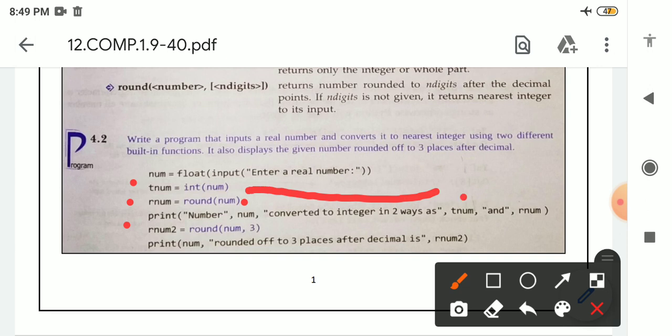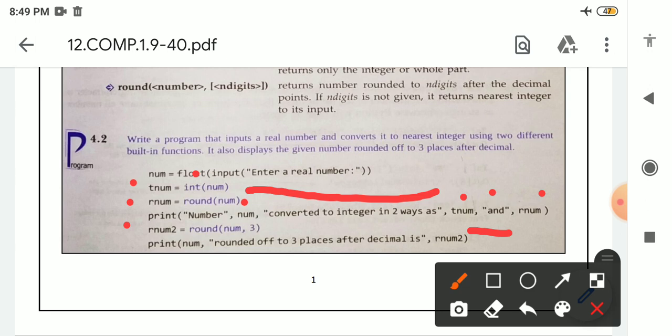After that tnum. Tnum is containing this int value, means the value which is computed by the int function will be stored inside tnum. So we are writing here tnum, and after that "and" in double quotation, so "and" will print on the output screen. After that rnum. Rnum is containing the calculated part of the round function, so it will print on the output screen.